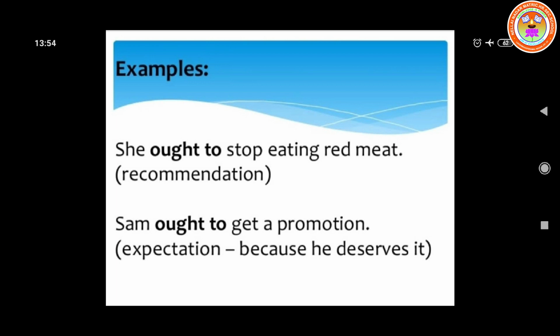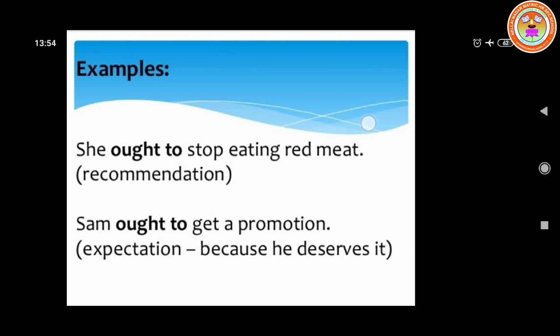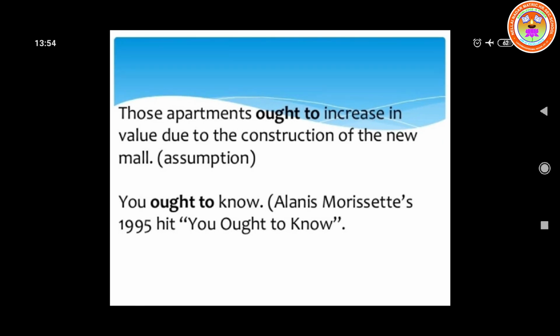It is a strong recommendation. Sam ought to get a promotion. Expectation, because he deserves it. Those apartments ought to increase in value due to the construction of the new mall. Assumption. You ought to know Alanis Morissette's 1995 hit You Oughta Know.